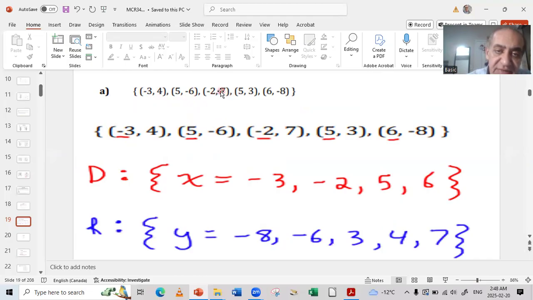Minus 2 for X, 7 for Y. 5 for X, 3 for Y. 6 for X, minus 8 for Y. So if I just want to make the domain, meaning X, the X points, you know, any point consists of X and Y. Any point we get consists of X and Y.